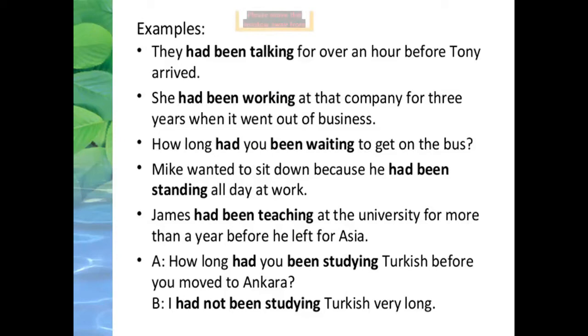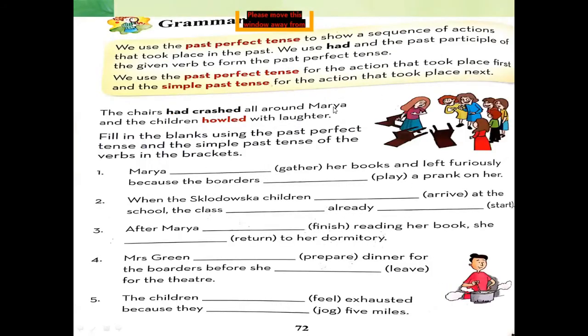Okay, students, I hope you understand the past perfect and past perfect continuous tense. Now come to page number 72 of your course book. We use the past perfect tense to show a sequence of actions that took place in the past.